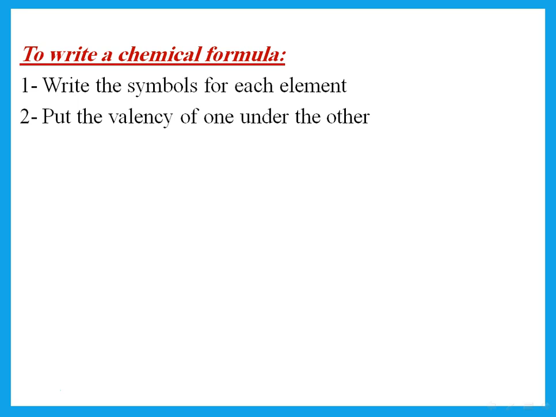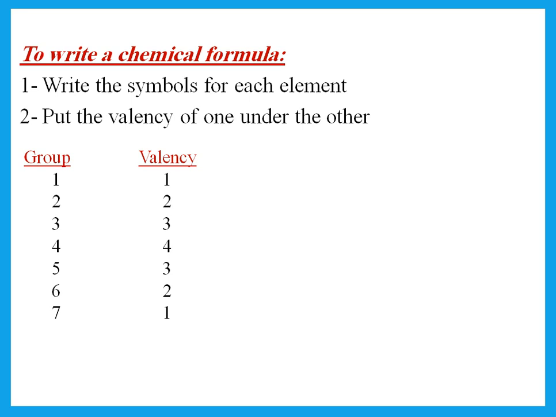Then, how do we write a chemical formula? Remember, to write the chemical formula of something, you write the symbols and then you put the valency of one under the other. How do we get valency? Well, there are things in the periodic table that we can get the valency from. Anything in group 1 has 1 electron in its outer shell. It needs to lose it, so its valency is 1. Remember, the valency is the number of electrons lost or gained in order to have a full outer shell.